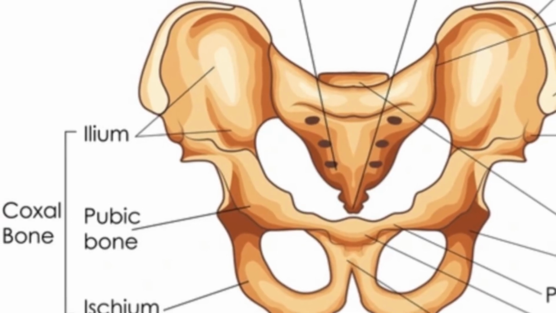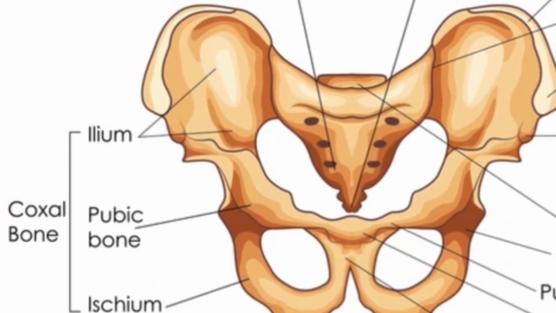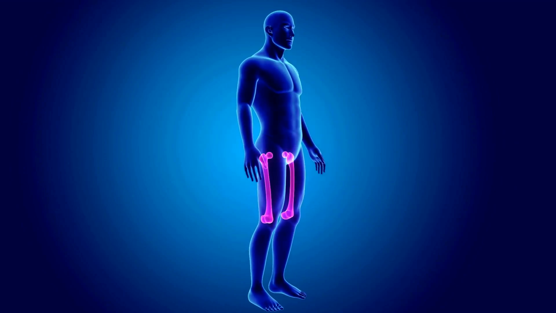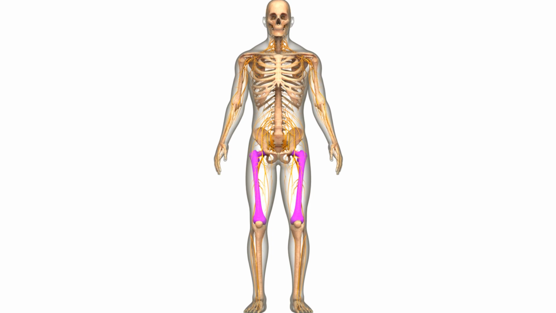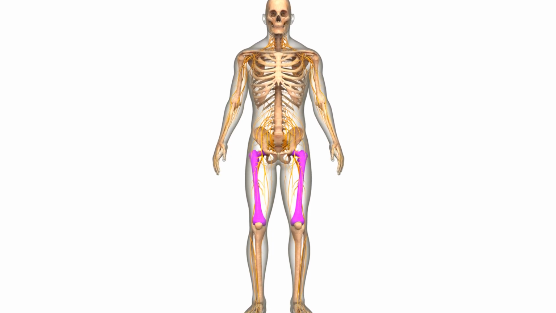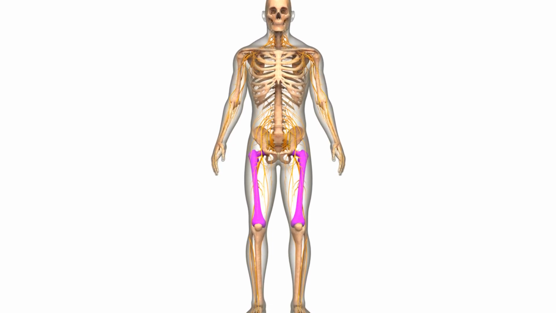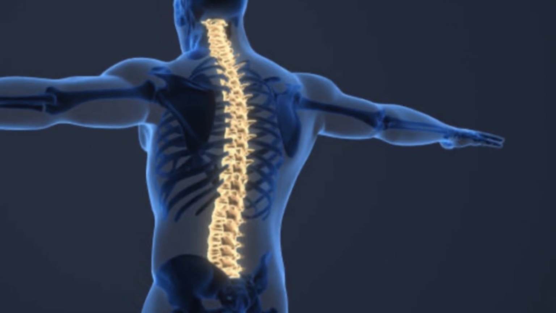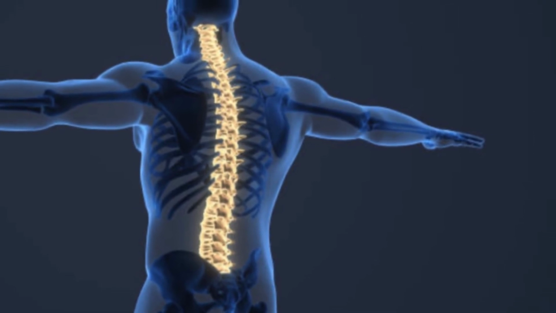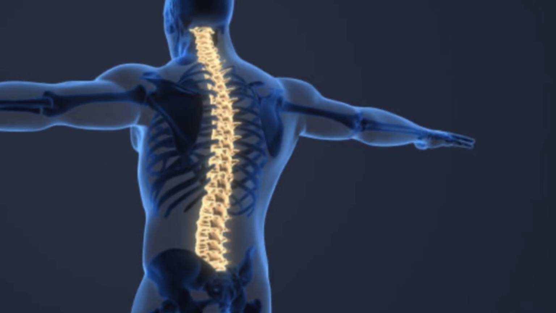The term coxal means pertaining to the hip. It comes from the Latin word coxa, which means hip. Femoral means pertaining to the thigh. It refers to the area of the leg between the hip and the knee, and also specifically to the femur, which is the thigh bone. The word vertebral means pertaining to the spinal column, or the individual bones, vertebrae, that make it up. The spinal column is also known as the backbone or vertebral column.